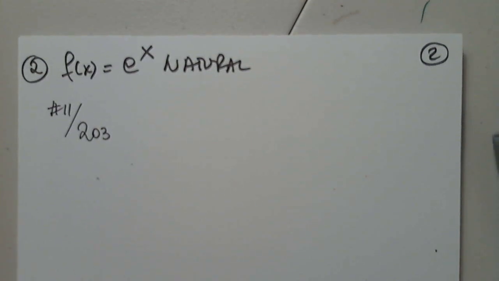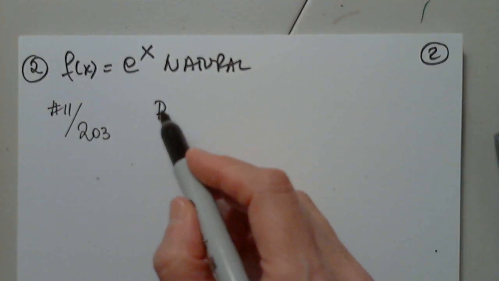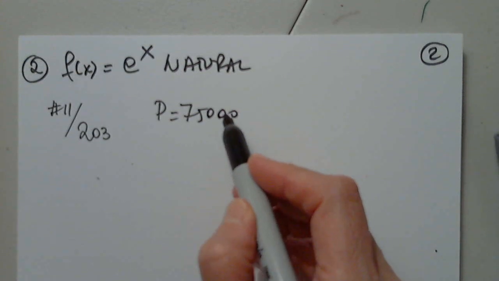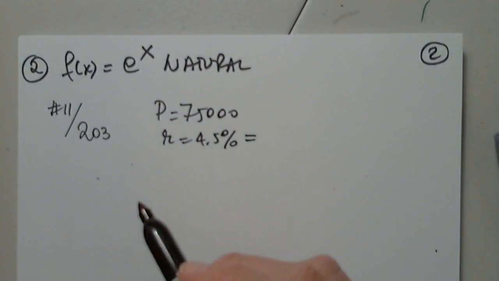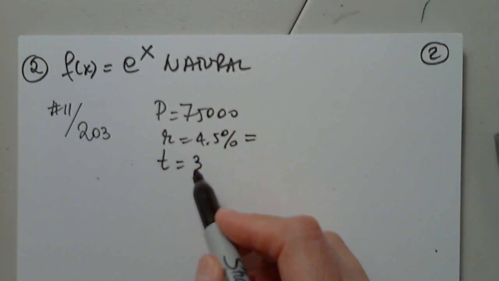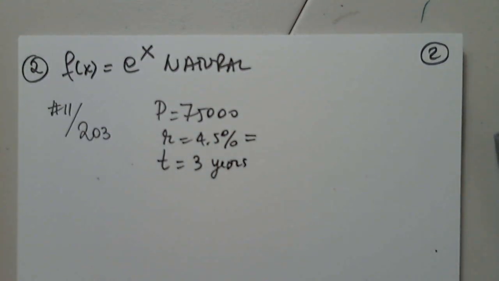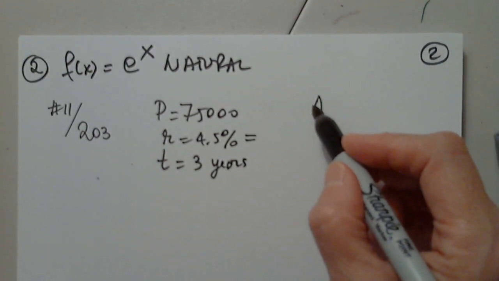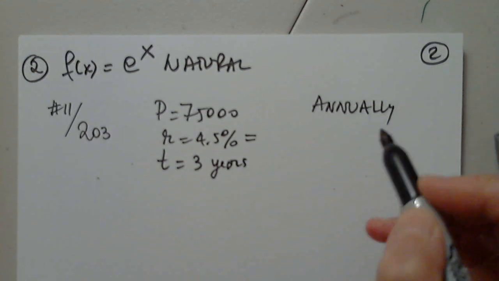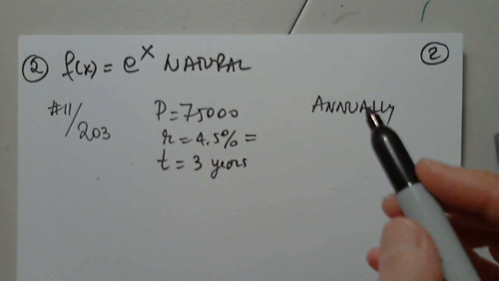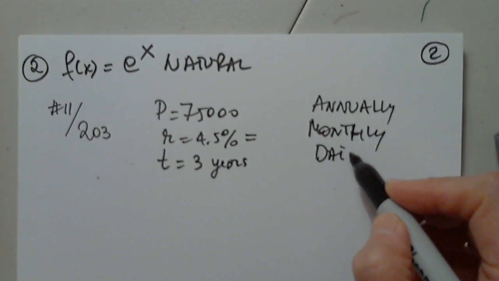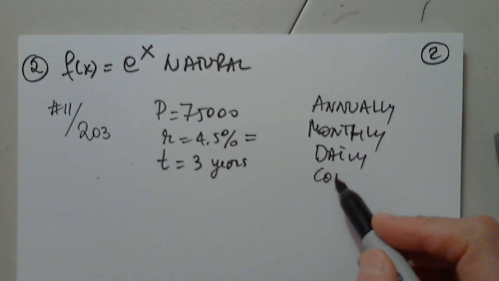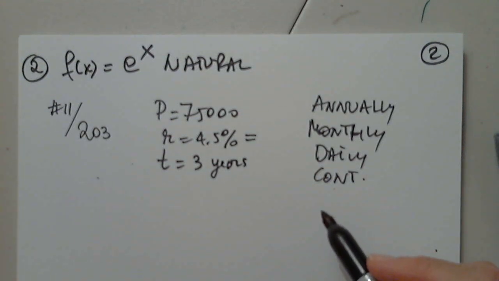Let me copy it and stop sharing. So we have the principal, 75,000. We have the interest rate 4.5%, which we know we have to change immediately, and T equals 3 years. So I need to copy this annually, then monthly, daily, and they also want continuously, and find doubling time.